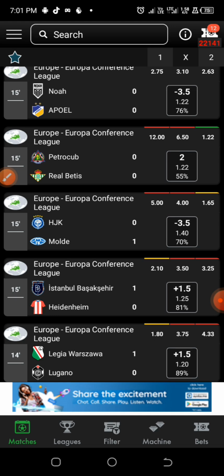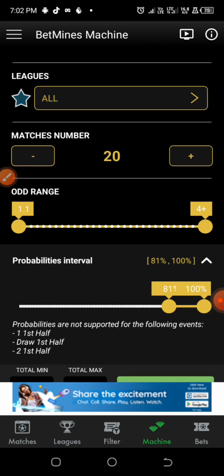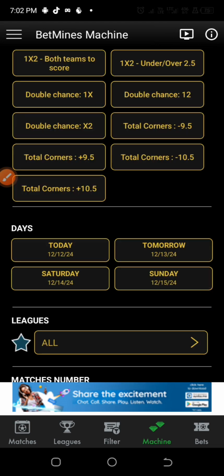So there's a particular thing I always do in this video. There's a particular aspect in this app called machine. This machine aspect will help you to generate games based on your preference. Now we are going to move on to select the features that we want. I'm clicking on the matches now, and we will go through the segments and click our features.